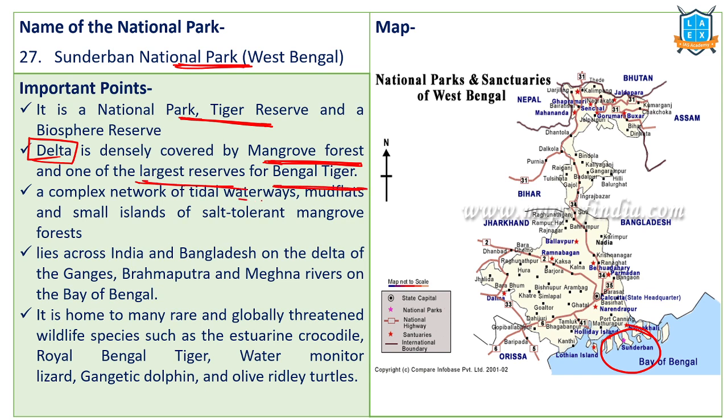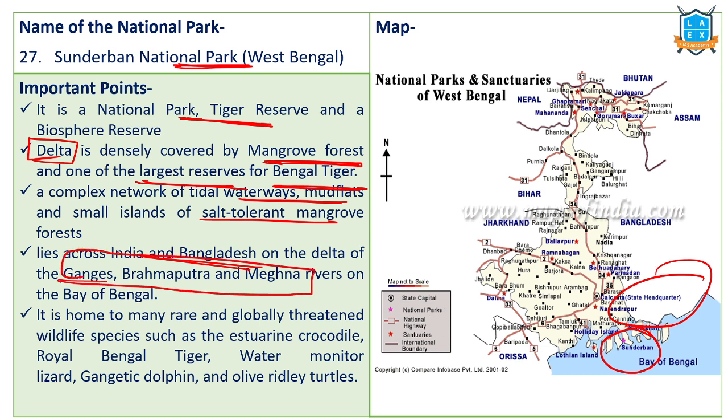It has complex tidal waterways, mudflats, and salt-tolerant mangrove species. It is spread over India, that is our West Bengal, and Bangladesh also. Only one-third is located in India; two-thirds of the Sundarban area is located in Bangladesh. India and Bangladesh, it is formed due to the Ganga River, Brahmaputra, and Meghna River. Combined, they form this world's famous largest Sundarban Delta region.